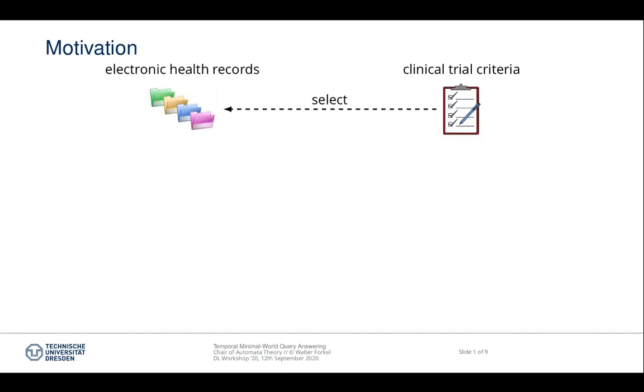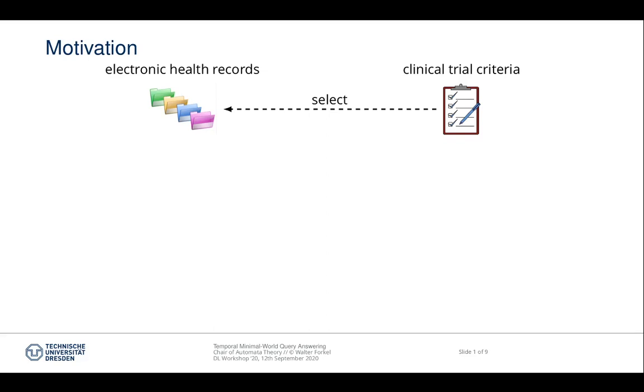Suppose a new promising medication needs to be investigated. Before it can enter the market, it has to pass a number of tests. At some point, it will need to be tested on humans in a clinical study. Before the study can begin, a sufficient number of eligible patients has to be found. Depending on the study, they have to satisfy very specific criteria.